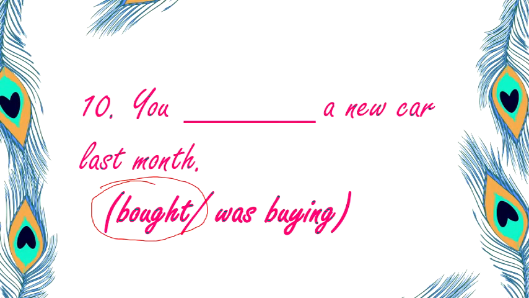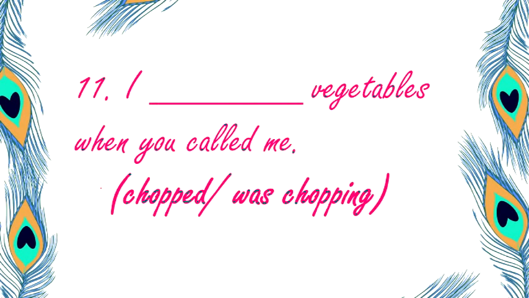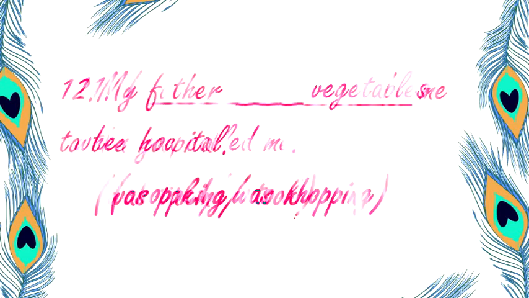Alright. Next we have, I dash vegetables when you called me. Again the same kind of thing. When you called me is simple past tense. So I was chopping. Okay, I was chopping. Chopping means cutting. And see the spelling, C-H-O-P-P-I-N-G. Because when I is the subject, the helping verb is was. Okay, and this is past continuous tense.